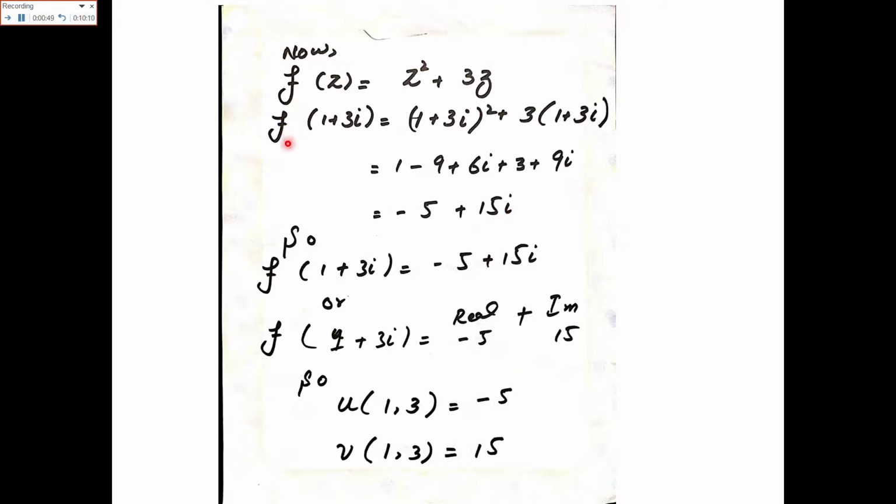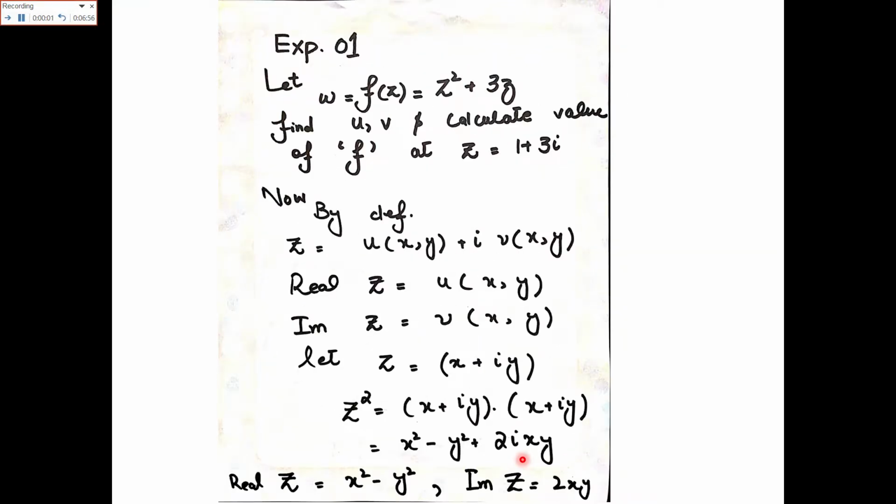Now this is the value of the complex function. So we can say that u is equal to minus 5 for this complex function and v is equal to 15. So this is how you can solve a given complex function. Once again I will tell you how to solve this. First of all, from the given function w, you will see the equation that is given, where f of z is defined as z square plus 3z.